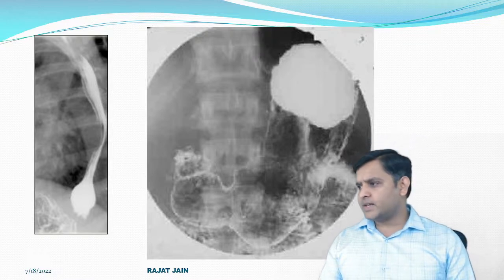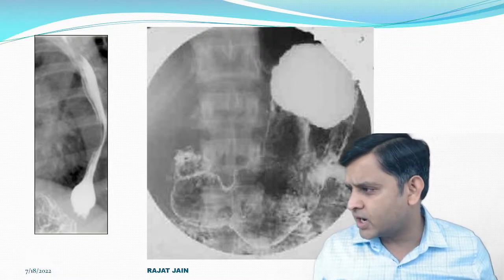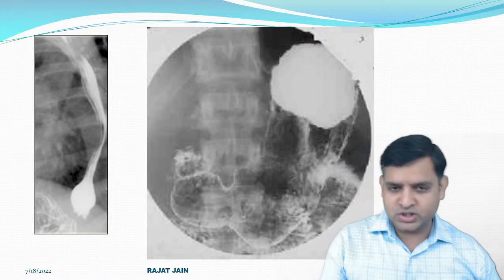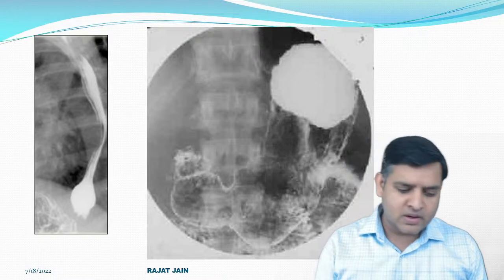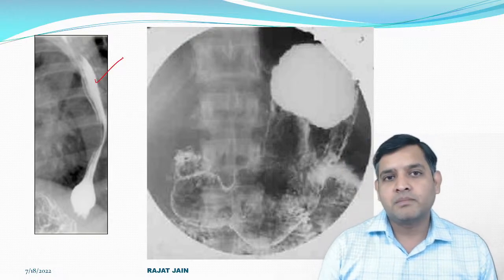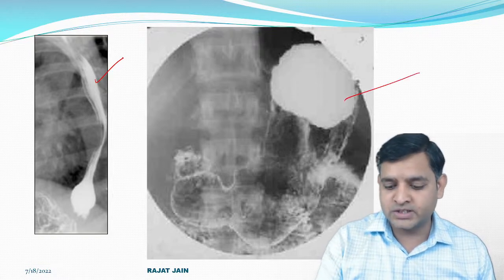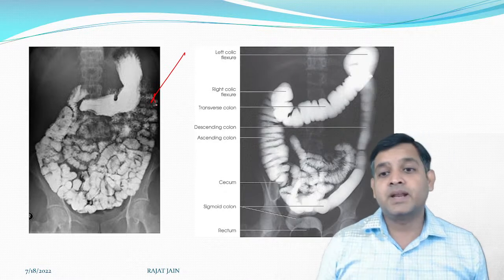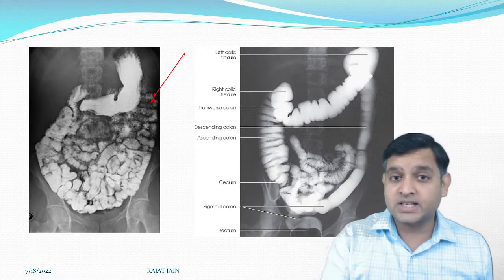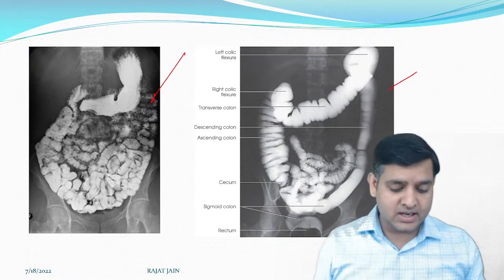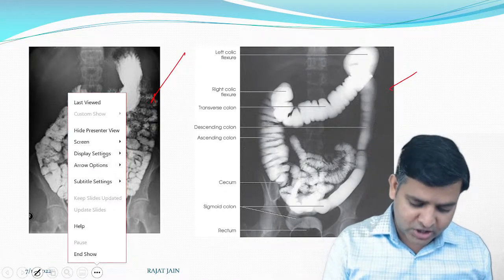Yes, I can tell you. Differentiation, hyperlucency, and opacity, I can tell you all these points. I was just discussing the images because there were no doubts. Now, since I've shown you these images, what is this? Barium swallow, because I can see the esophagus. What is this? Barium meal, because I can see the stomach. What is this? Barium meal follow through, because I can see the small bowel loop. And what is this? Barium enema, because I can see the large bowel loop. Okay, so now let us take your doubts.